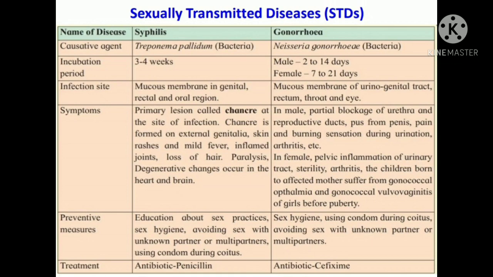Whenever you write the scientific name of any living thing, whether microorganism, plant, or animal, the first letter of the genus should be capital and the first letter of the species should be small. So the causative agent of gonorrhea is Neisseria gonorrhoeae.